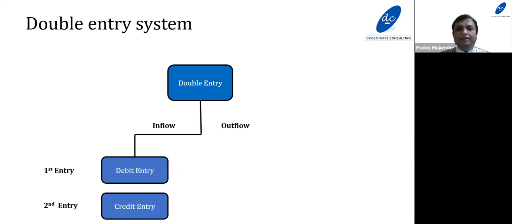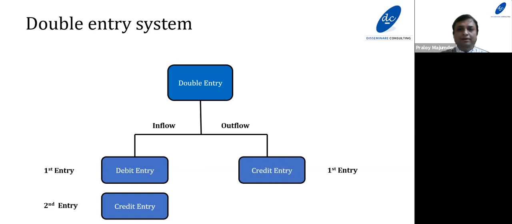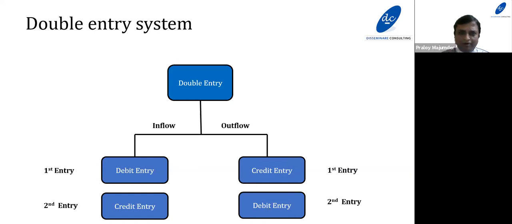Similarly, when any financial transaction results in an outflow of fund, the first entry would be the credit entry and the second entry would be the debit entry. So what we should remember: debit what comes in, credit what goes out. So we have moved one more step to convert a financial transaction into an accounting entry.